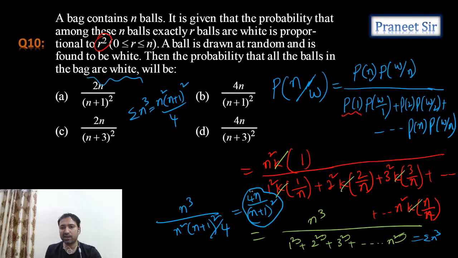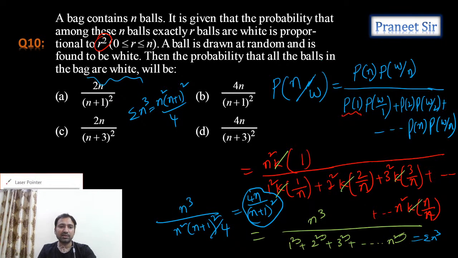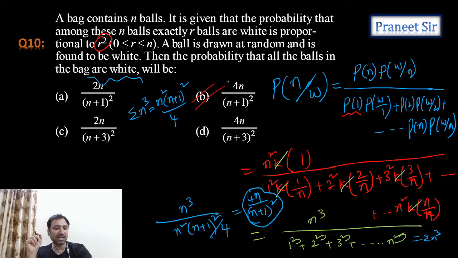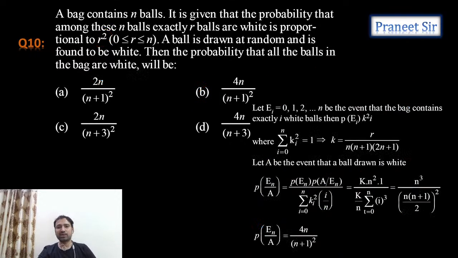Yes, we're getting 4n by n plus 1 whole square. Guys, is it clear? Right, that's what we're getting, guys. So second option is the answer. Guys, is it clear? Everyone understood this? Any doubts, guys? So that's it for today. Yeah, second option is the answer.